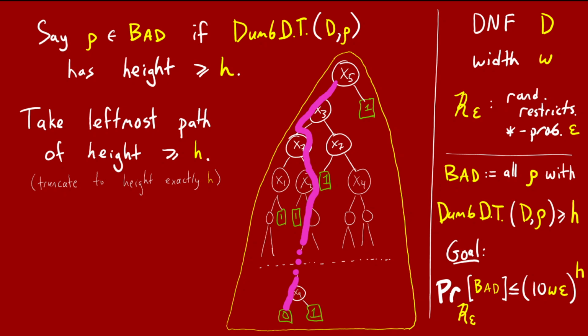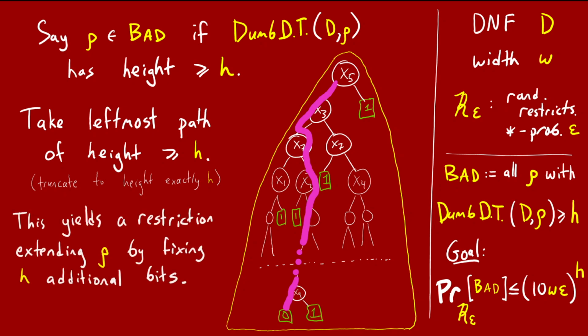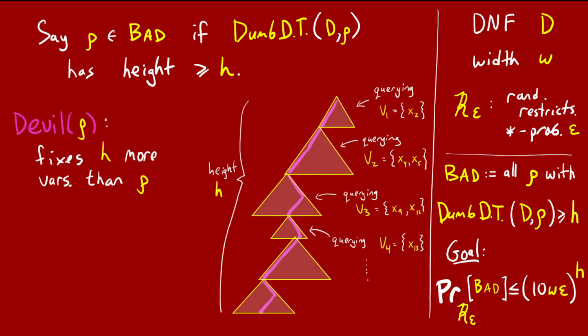Technically, there is a tiny bookkeeping step in the proof now where you have to truncate the path to height exactly h if it's longer than h. It's very boring to keep track of this technicality. It just adds like 3 boring sentences to the whole proof, so I'm going to ignore it. So we'll assume this path has height exactly h. We think of it as a new restriction, extending row, but fixing exactly h additional variables. And we're going to call this new restriction the devil of row. To summarize, every bad row has a unique associated restriction, devil of row, which extends it by fixing h additional bits. Let's focus in on this path down the dumb decision tree that generates devil of row.